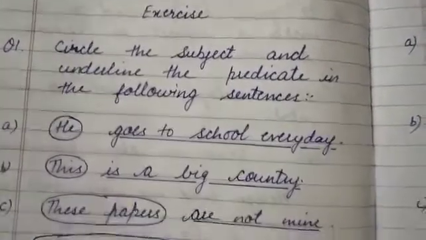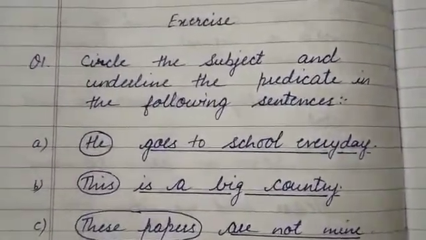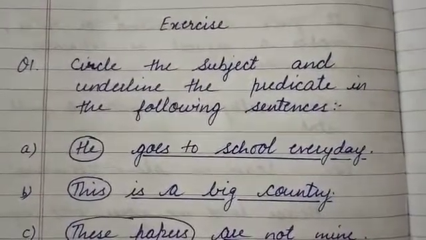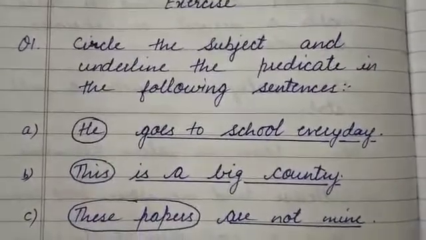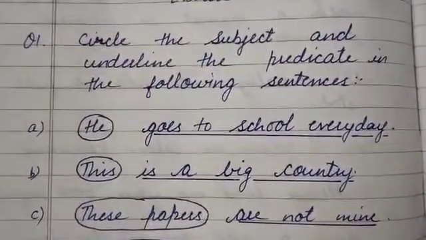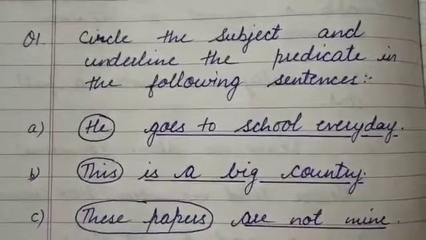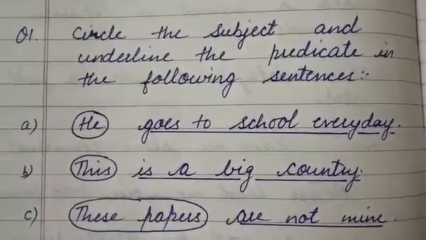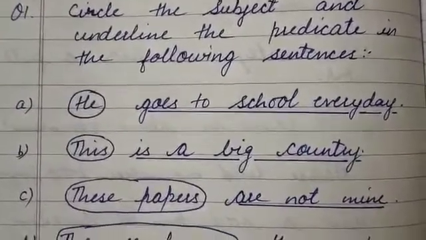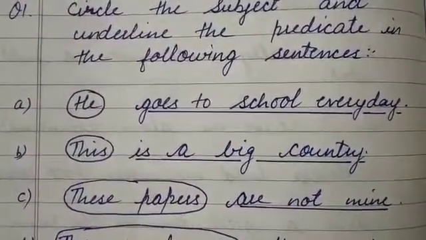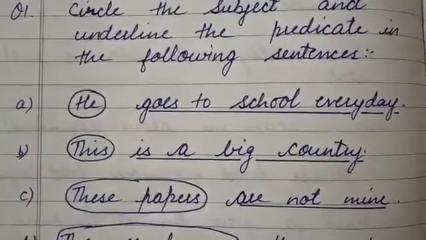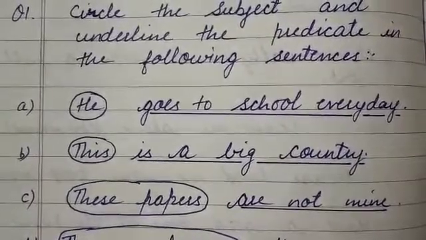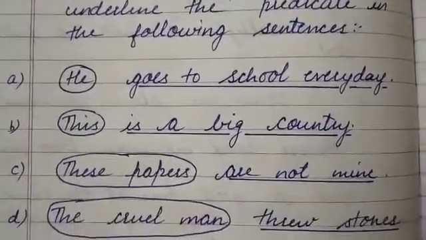Here is an exercise for you. Question 1. Circle the subject and underline the predicate in the following sentences. A part is he goes to school every day. Now, he is a subject, goes to school every day is a predicate. B part, this is a big country. This is a subject, is a big country, predicate.